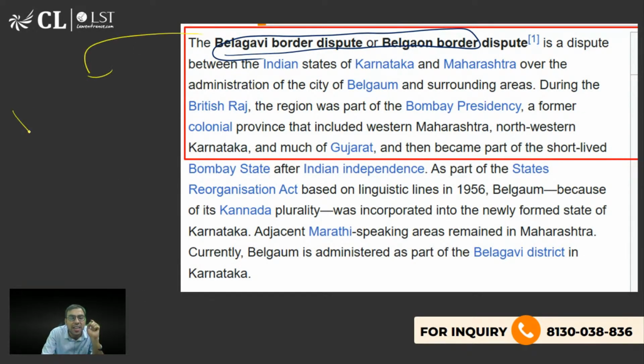Now one more thing, there was a session of Indian National Congress held in 1924 in Belgaum.